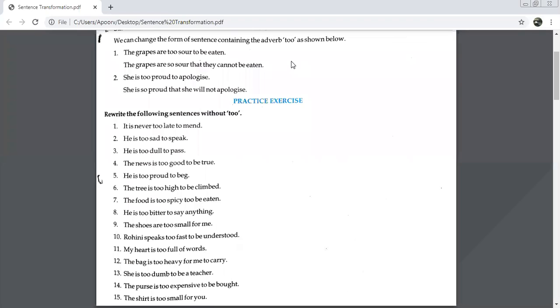Ayush Anand. Ayush Gupta. Ma'am, Ayush Anand is present. Okay, not speaking. Ayush Patel. Present, ma'am. Very good. Devansh Agarwal. Present, ma'am.